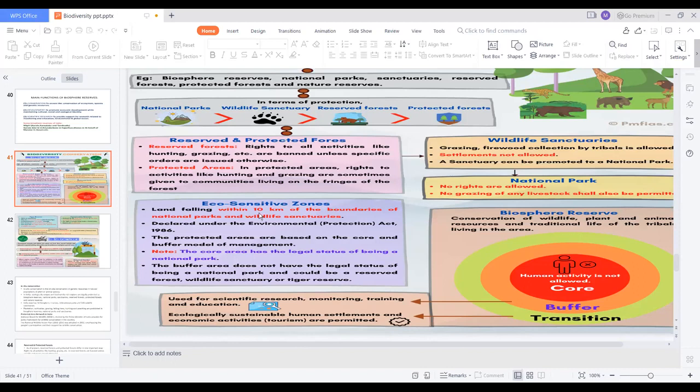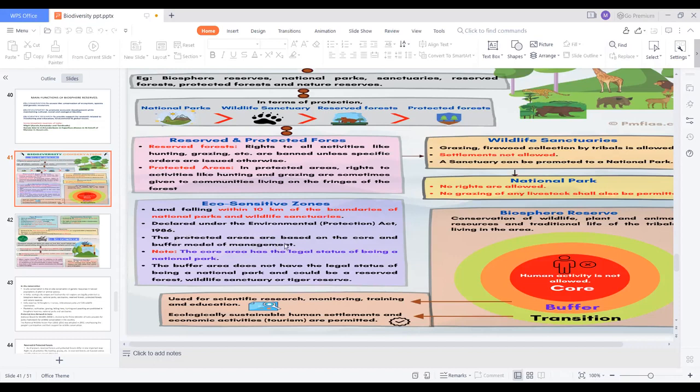Another term is eco-sensitive zones. The land falling within 10 kilometers of the boundary of national parks and wildlife sanctuaries is called the eco-sensitive zone, declared under the Environmental Protection Act 1986.